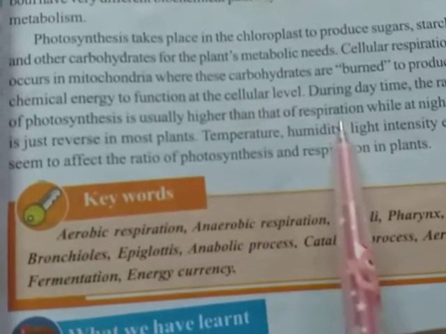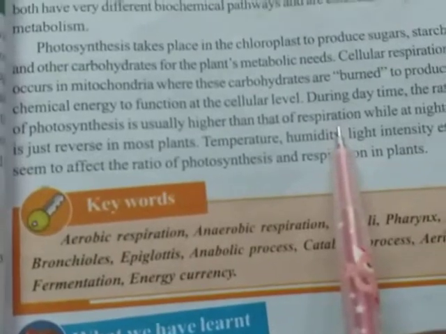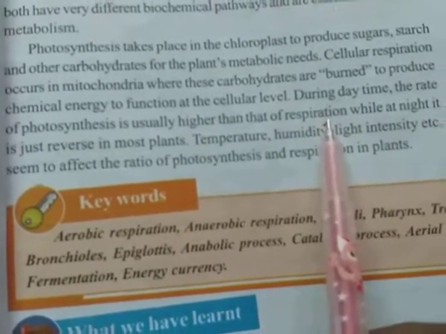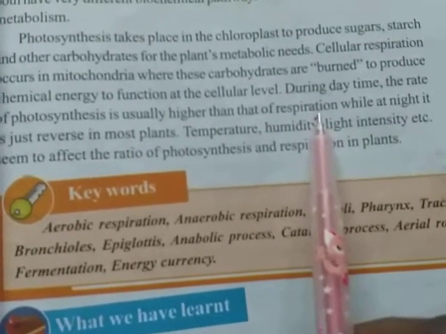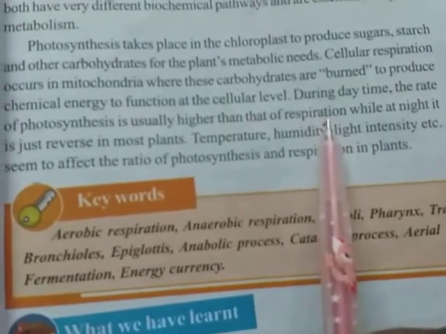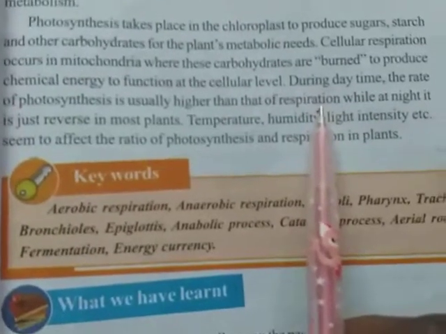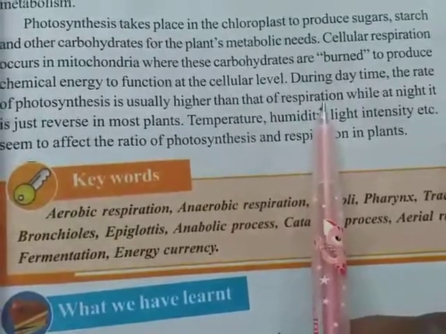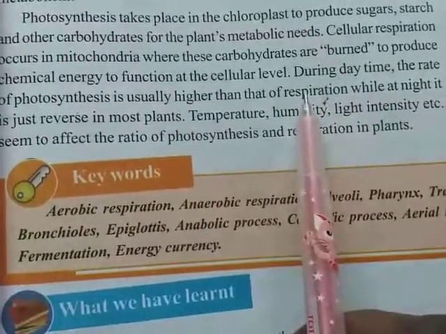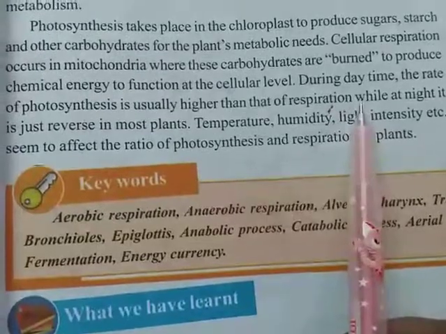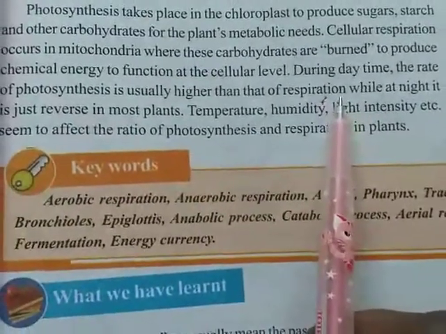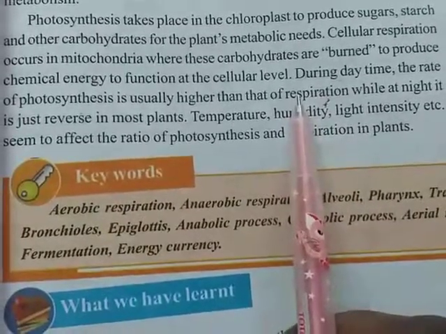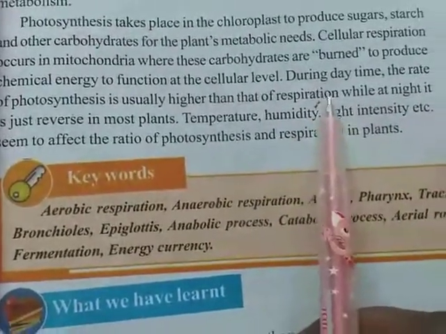Every day, every minute, every second we can observe the respiration process in plants and animals. Photosynthesis is very high during the daytime. What is the reason? Because of the availability of sunlight. During the daytime, sunlight is more, so respiration is low and photosynthesis is very high.